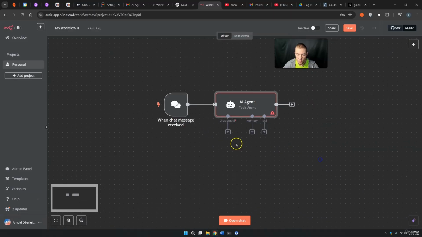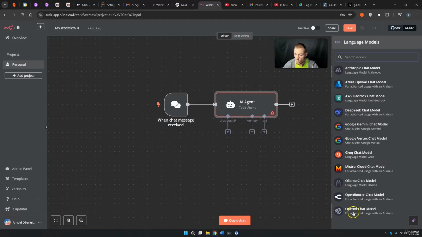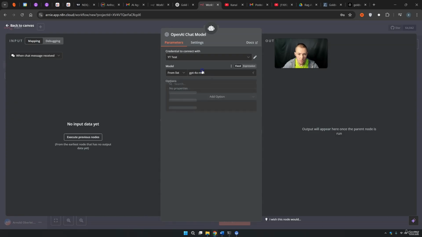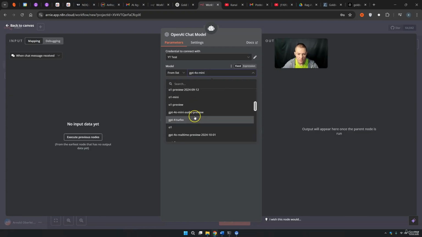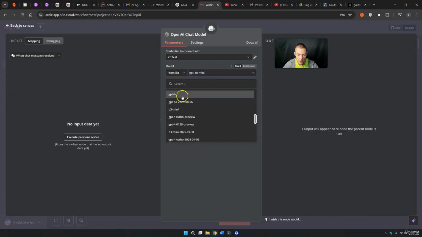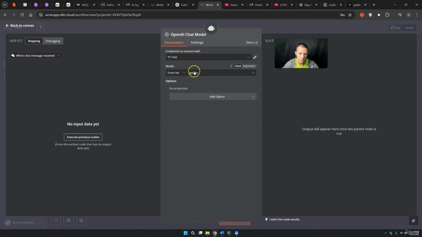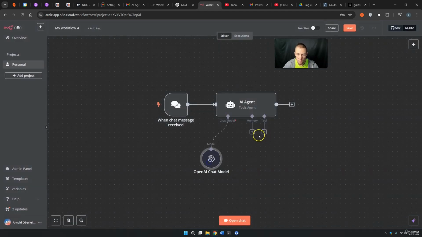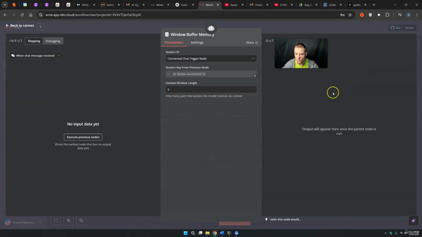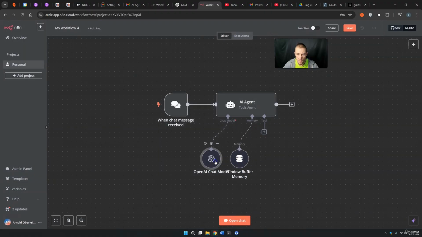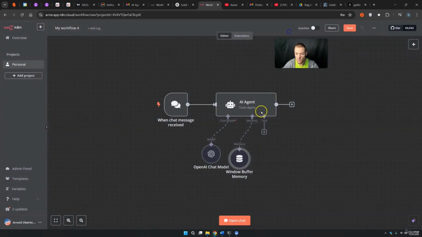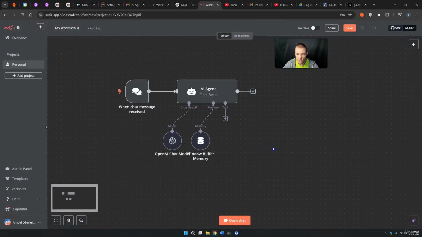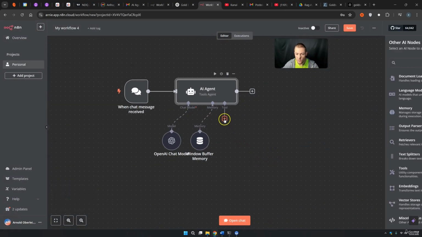Then what we want to insert is, of course, a chat model. We use once again the OpenAI chat model. We want to have GPT-4 Omni, not the Mini, and also not 4.5, because I think right now the Omni model is a good model if we compare performance and price. We also want to have a little bit of memory, so let's just use a Window Buffer Memory here. And maybe we can go on with like 12 chats so that this thing understands for a little bit what we are talking about. And then we need, of course, some tools.